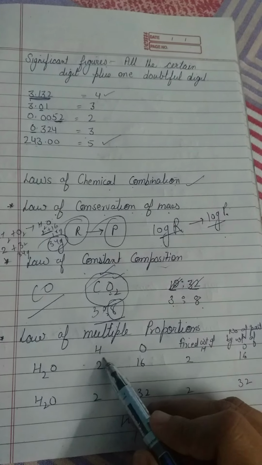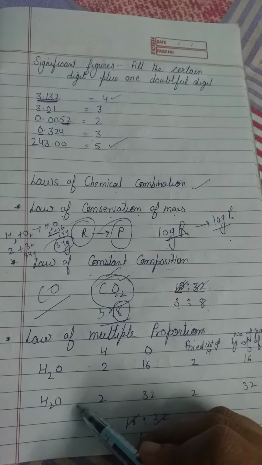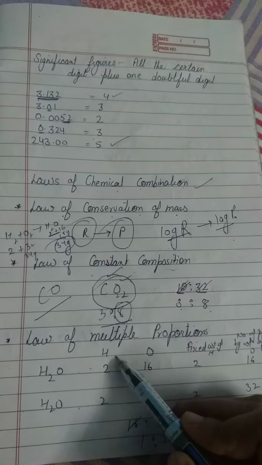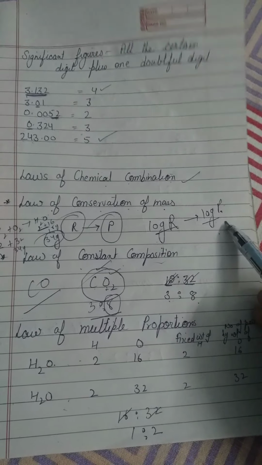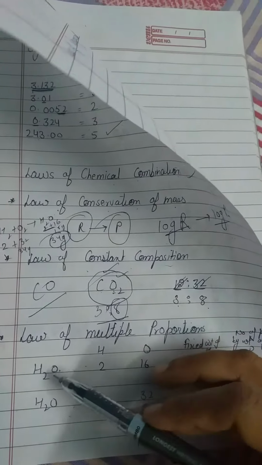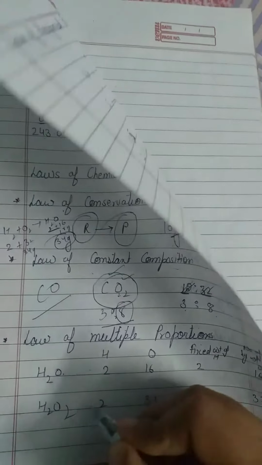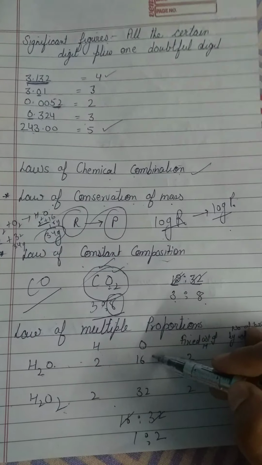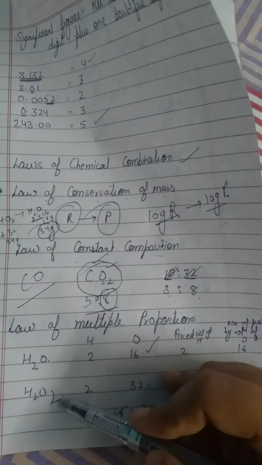Now next is the law of multiple proportion. When we have two elements, they can combine to form more than one compound, like we have H and O. These are the two atoms. They can form water, they can form hydrogen peroxide. Here the mass of hydrogen in water is 2, and the mass of hydrogen in hydrogen peroxide is also 2. Here the mass of oxygen is 16 and here the mass of oxygen is 32.